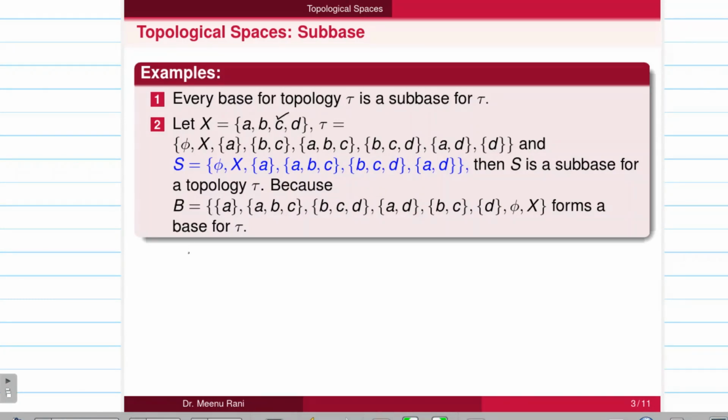So if I take all possible intersections of the members of S, then we can take phi intersection with phi. We can take the intersection of the member with itself, so it is phi.